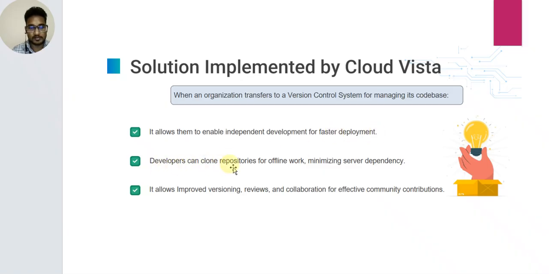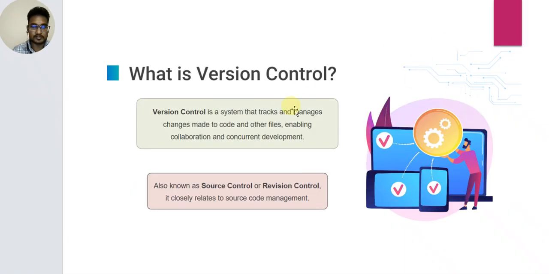Deployments can clone the repository for offline work, minimizing server dependency. That is, it allows improved versioning, reviews, and collaboration for effective community contribution.